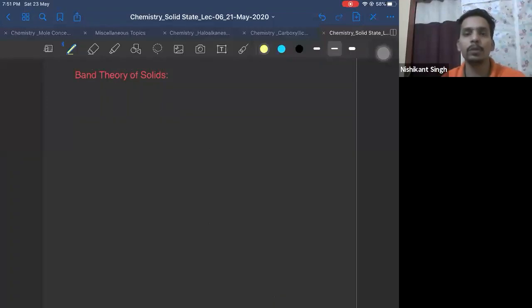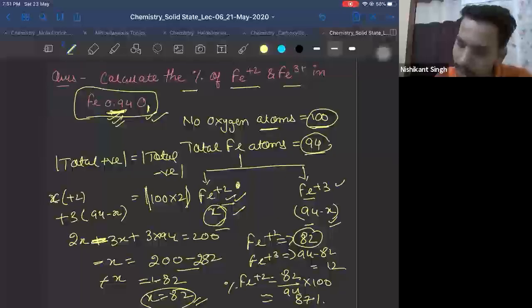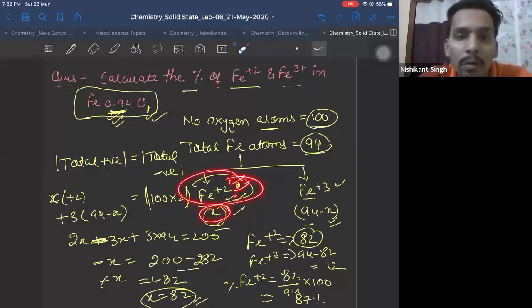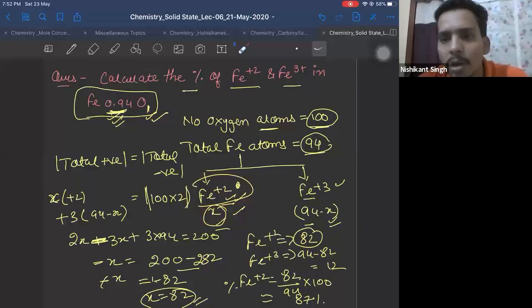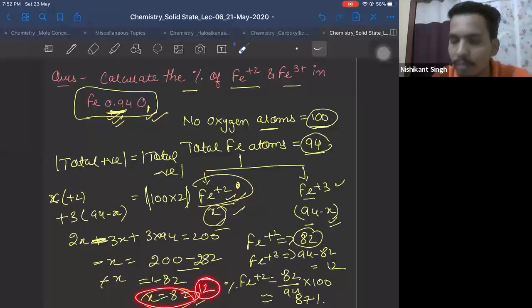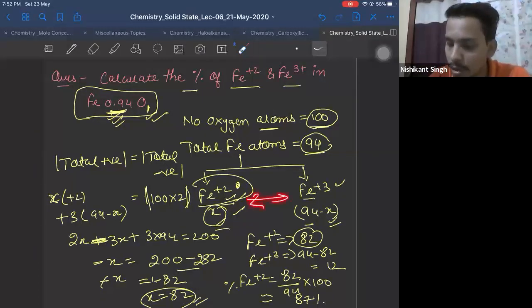Now we are going to start with... we have taken x as Fe plus 3. Is it? x is Fe plus 2. Abhishek, x is Fe plus 2. Check again. Your answer will not change; your answer will remain the same. Your x value will change accordingly. Then x value will come out to be 12. If you change the approximations, if you interchange these two, your answer will change here. But the final answer will remain the same. Okay?